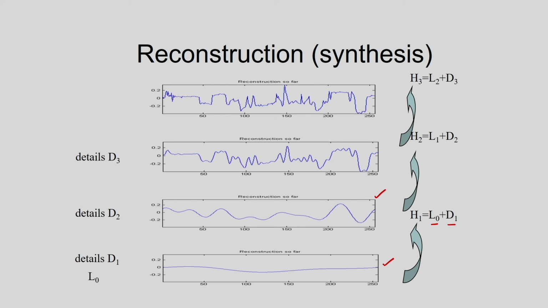So I am getting the reconstructed signal, and after this, next I am considering the reconstructed signal and the detailed information D2. So I can do the reconstruction. After this again I am considering the detailed information D3, and this is the reconstruction I am doing. So already I have shown this one, and that is the synthesis of the signal based on the low frequency signal and the detailed information. The detailed information is nothing but the high frequency information.